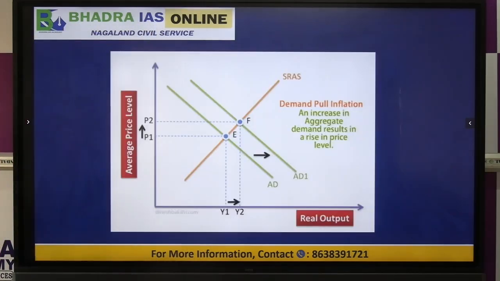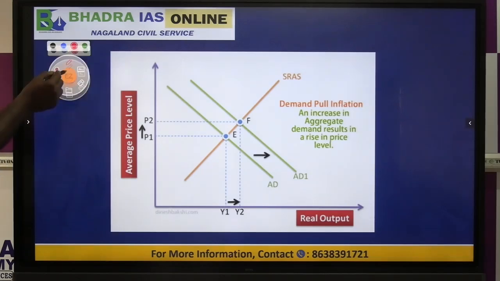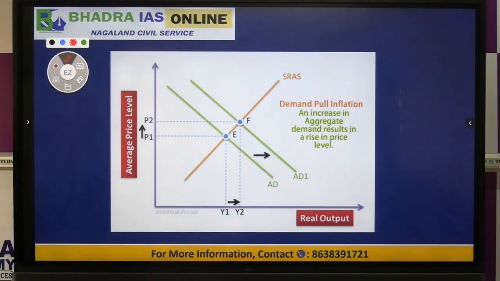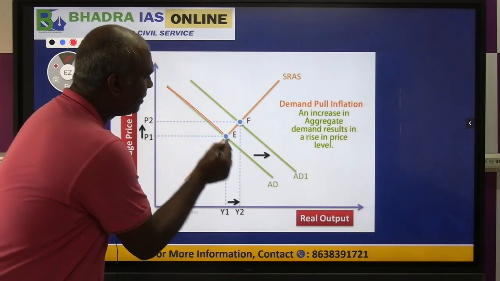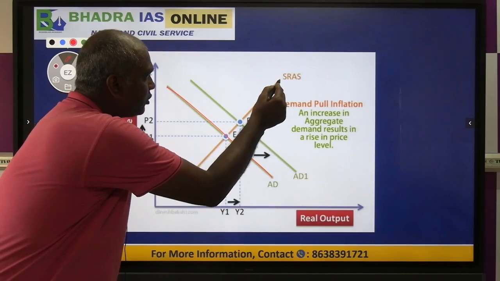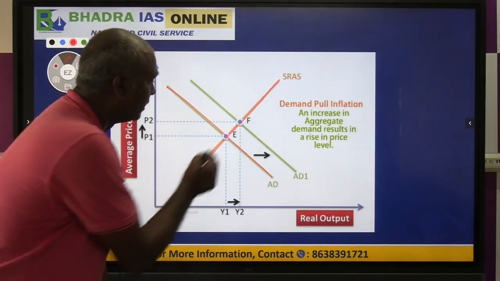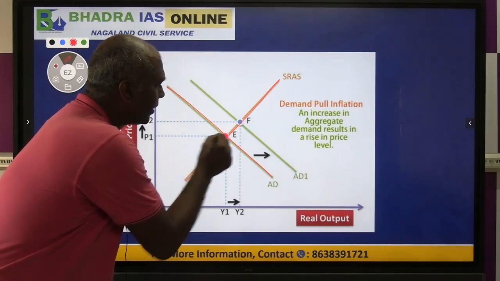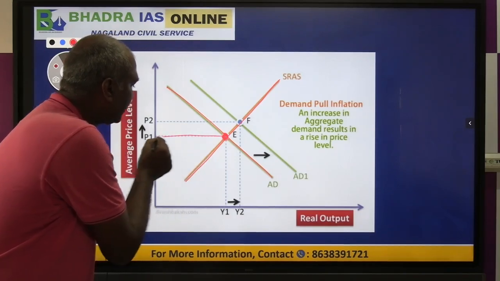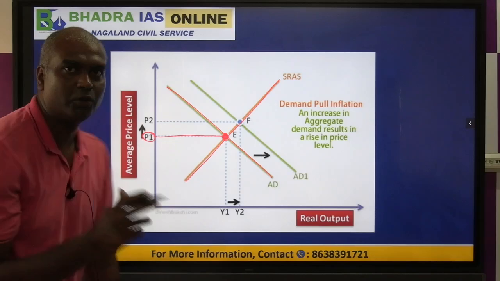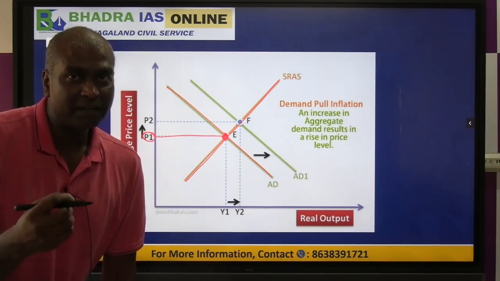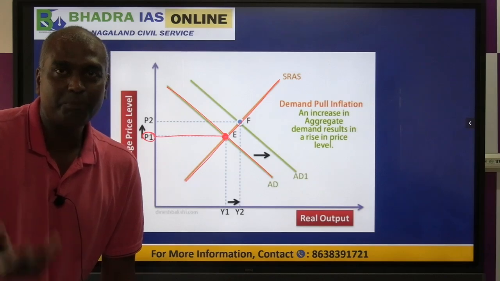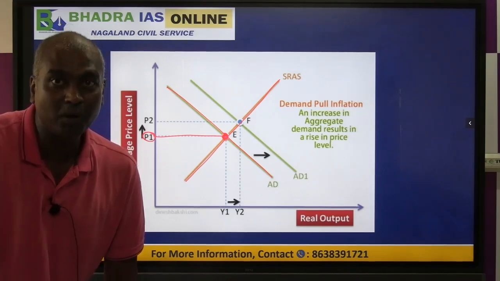So now if you look at this diagram, we look at the first one, demand pull inflation. So what is demand pull inflation? How does it work? Okay, so if you look, this is your first demand curve, and this is your supply curve. Demand and supply meet at this point. So this becomes your original price level. Okay. Now what are we saying? If in the market demand goes higher, it will pull the price up. That is called demand pull inflation.